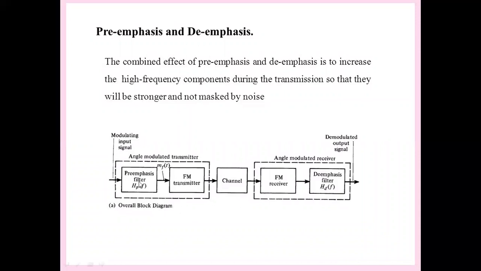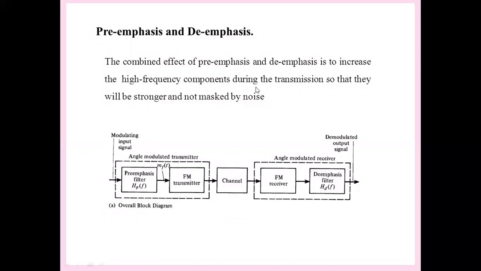When we do this type of pre-emphasis, there is less tendency for the noise to add to the signal in the channel. So there is a minimum amount of noise added in the channel by means of this pre-emphasis. Thereby, we can provide extra noise immunity for the signal to transmit through a channel.